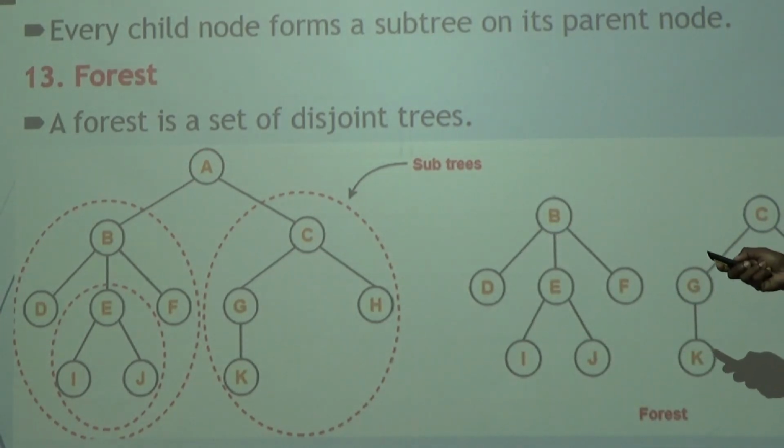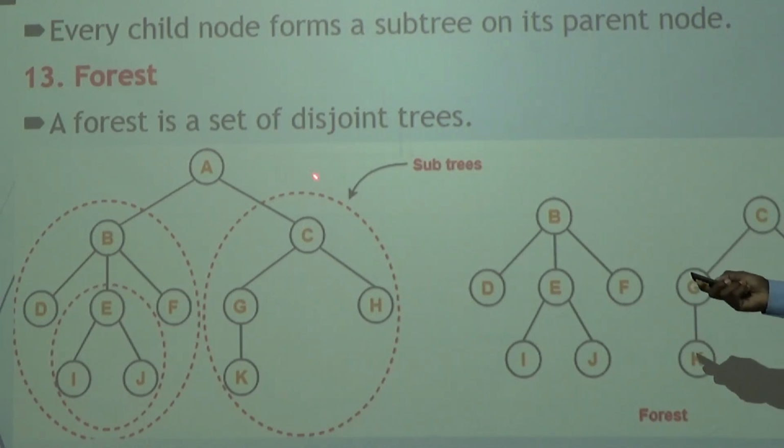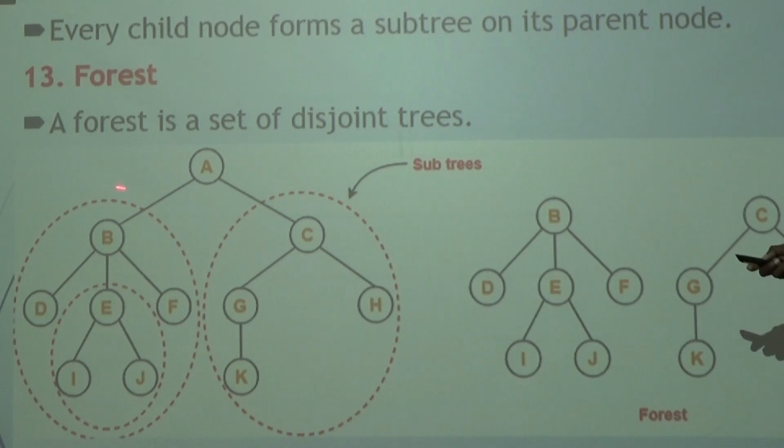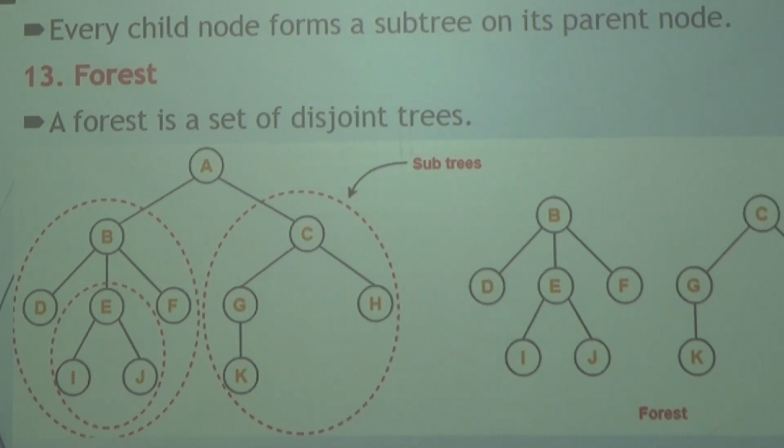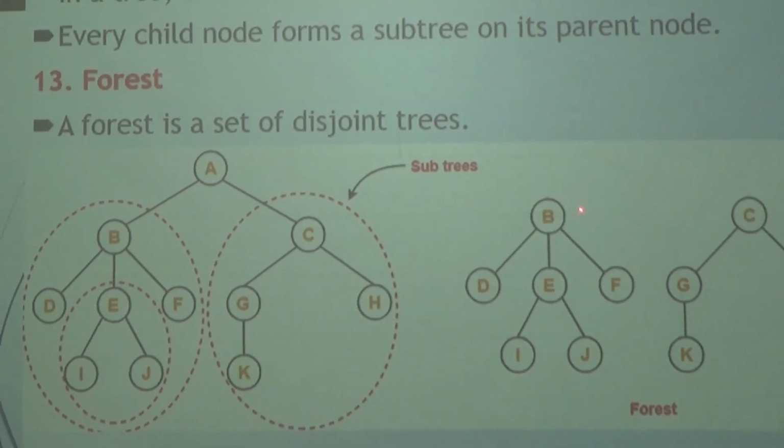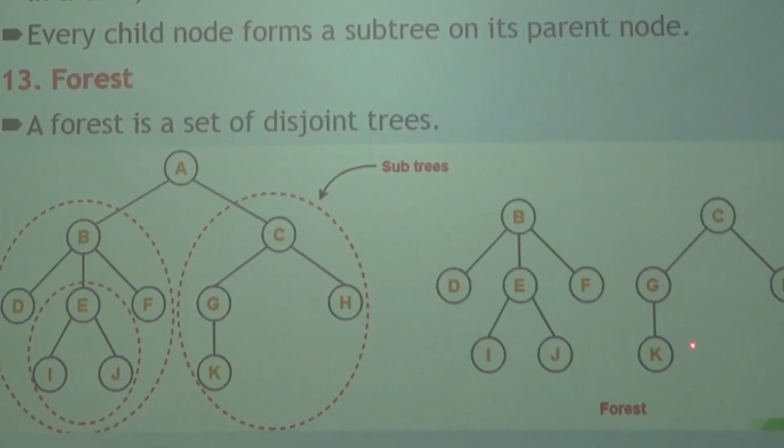The next term is called the forest. The forest is nothing but a set or collection of disjoint trees. Clear? You should know the meaning of disjoint tree: trees without any connections between them. In this picture, take only the subtrees B, D, E, F, I, J and C, G, K, H. These two are the subtrees of the node A, whereas we don't have any link between these subtrees.